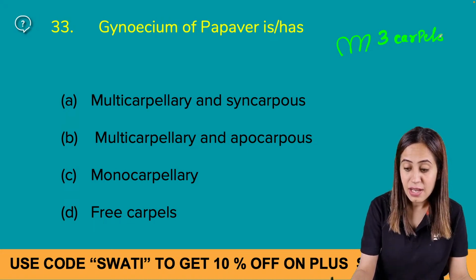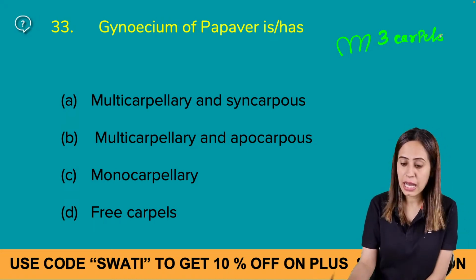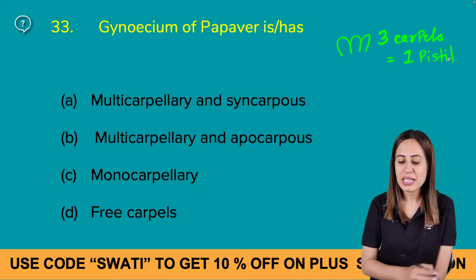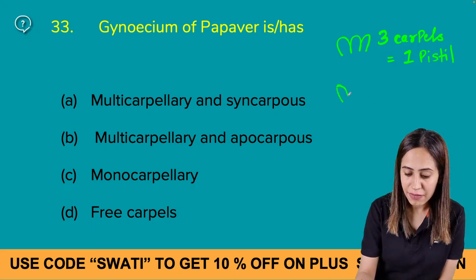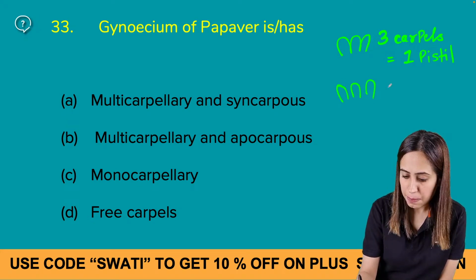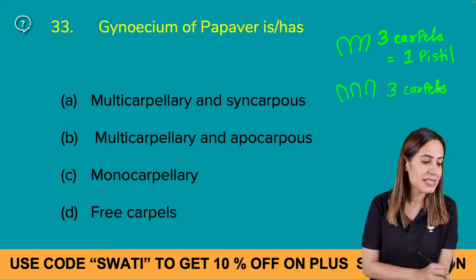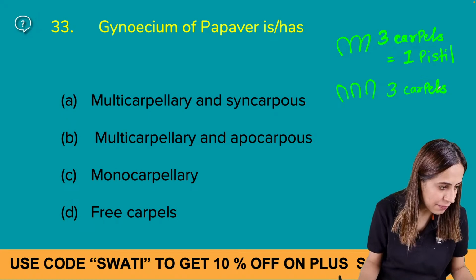That means the condition is syncarpous. So these 3 carpels are equal to 1 pistil, right? And then we have again 3 carpels, but they are free. Apocarpous condition.